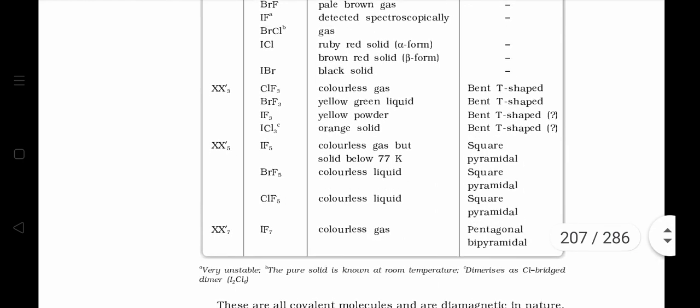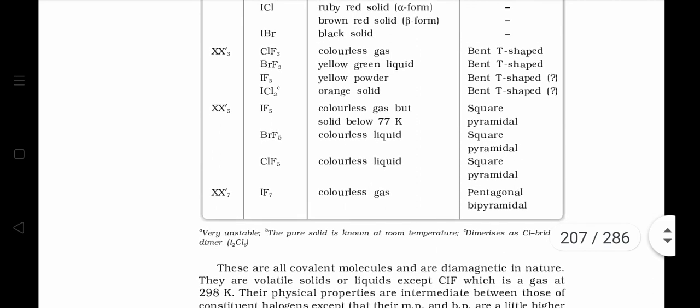Similarly, XX5 dash, like IF5, BrF5, ClF5, all of them have square pyramidal structure with sp3d2 hybridization, in which the arrangement is octahedral.